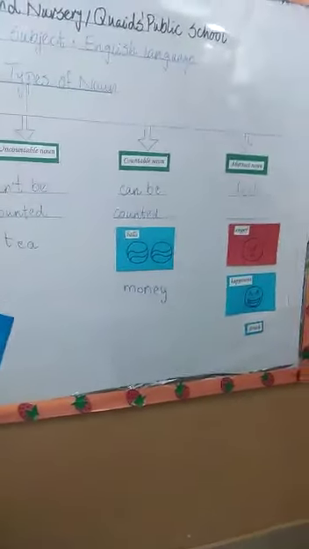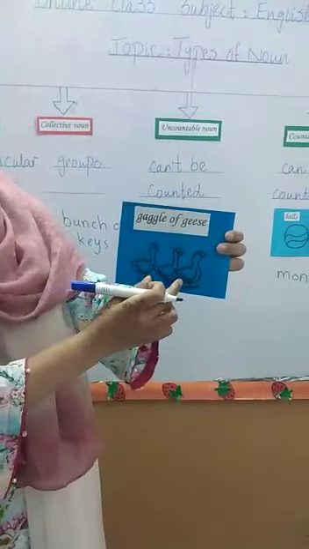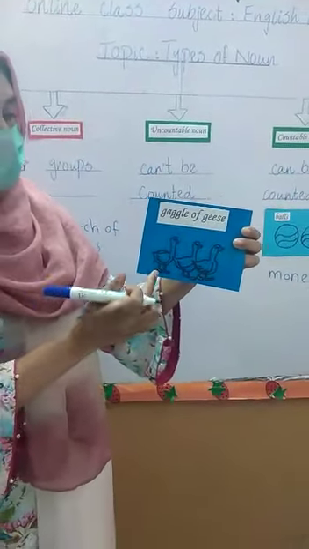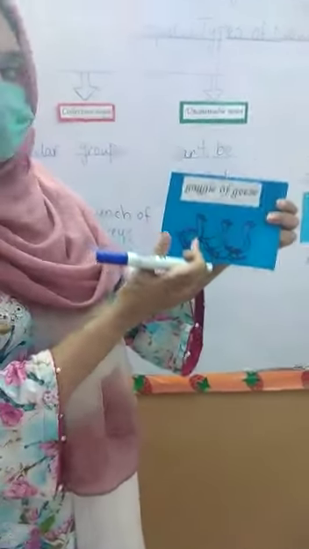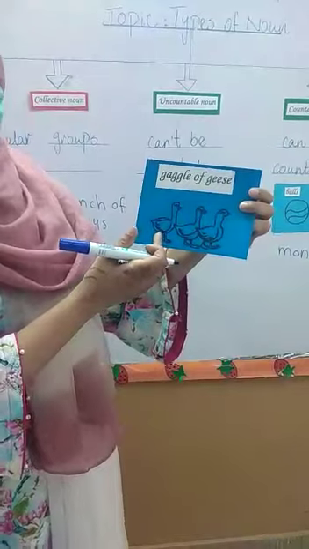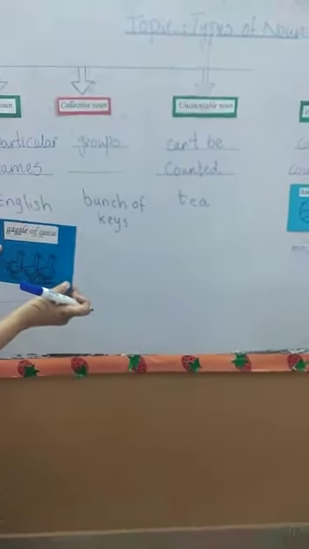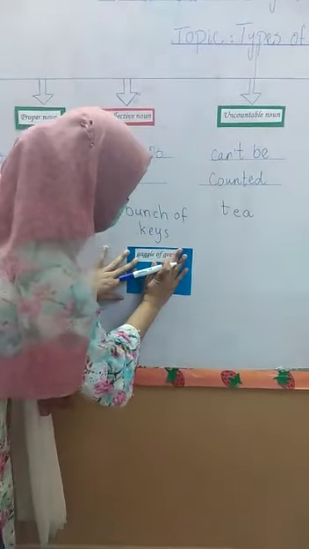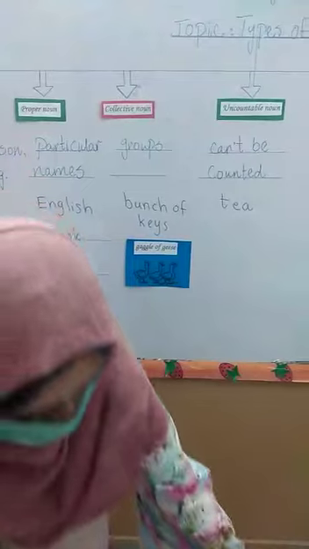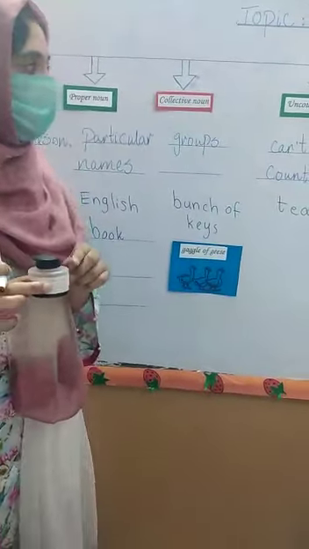The next one is gaggle of geese. There are many geese. So it is called a gaggle of geese, and it is a collective noun. The next thing is ink. Ink is also uncountable.